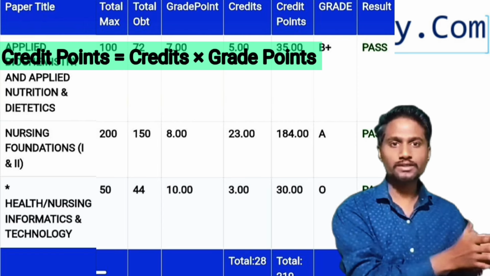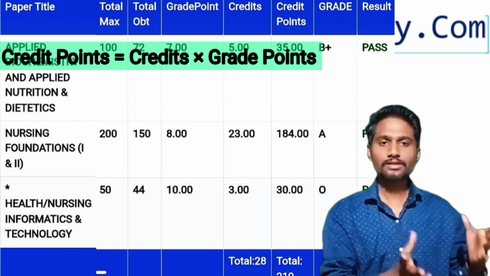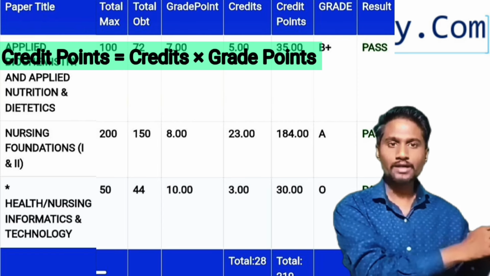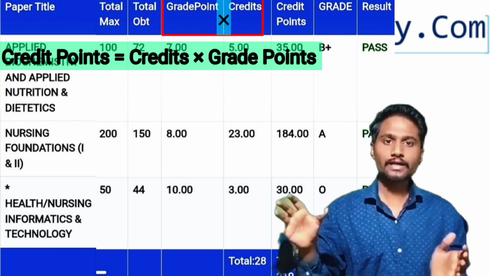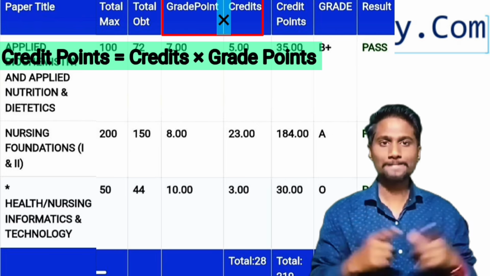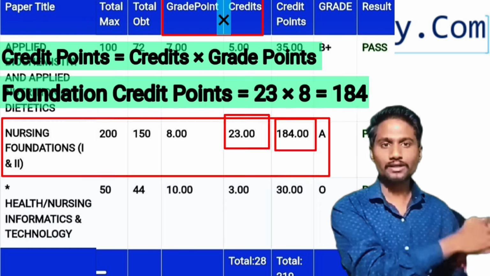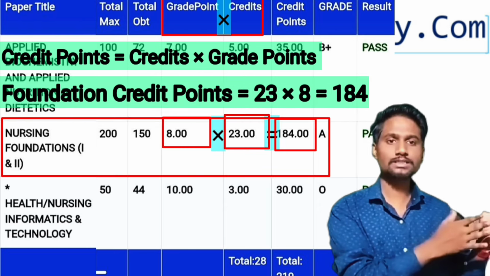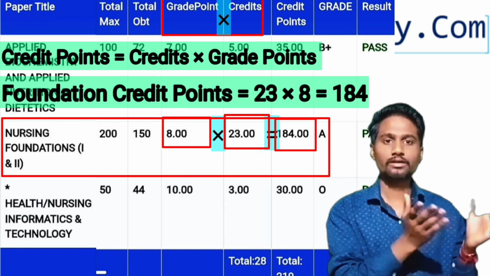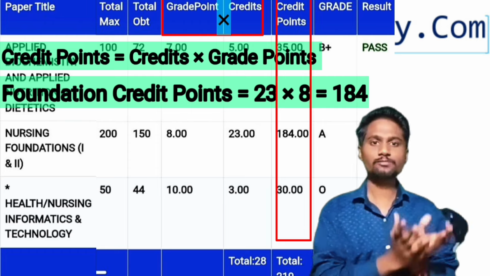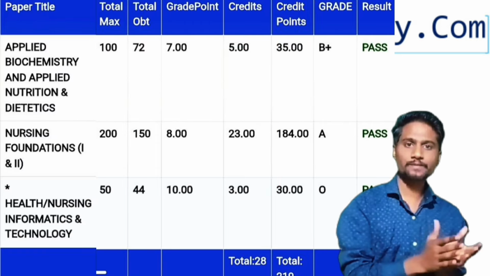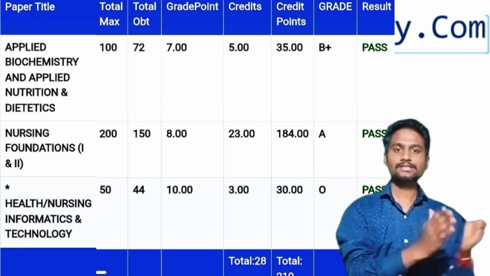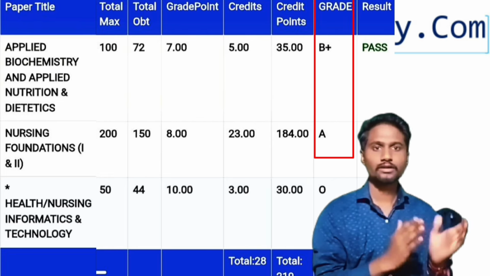credits into grade points. Based on your scoring, we will give the grade points, and then we will multiply credits into grade points, which gives credit points. When we calculate this, we will get the final credit points, and these credit points are used to calculate SGPA and CGPA. Okay, and the next and last column is grade.